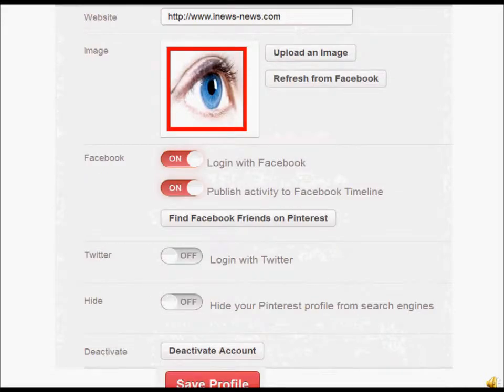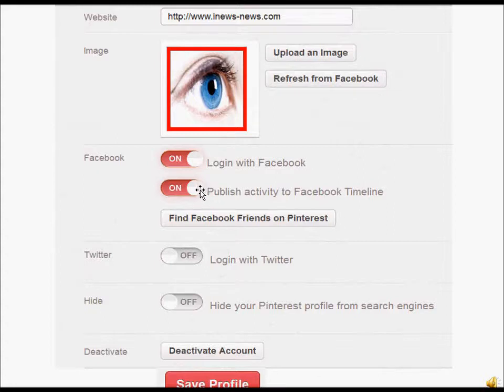Okay, so now continuing on the profile, down at the bottom of the profile is a place to put your website name. You definitely want to do that. And you can upload a picture right here. And then right here is log in with Facebook or log in with Twitter. So whatever one you want to log in with. I log in with Facebook, so that's why it's on and Twitter's off.